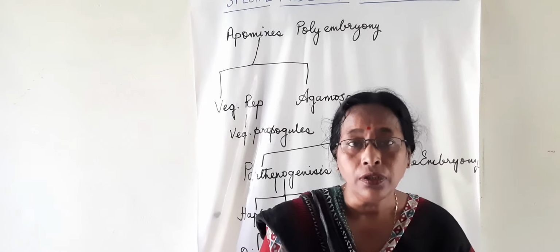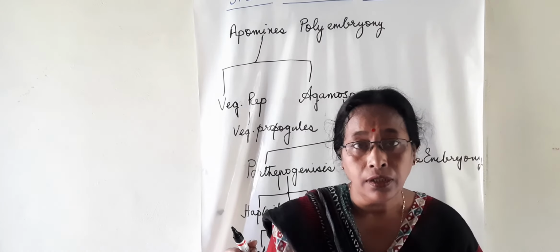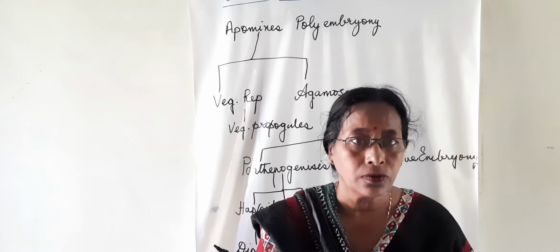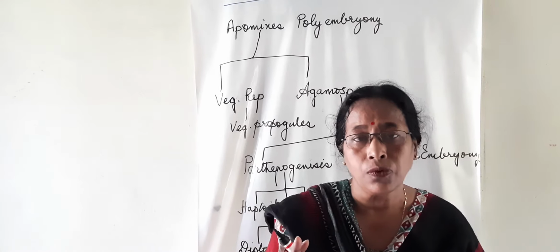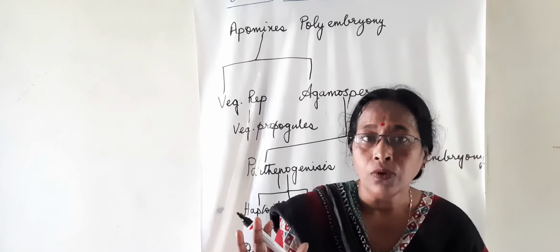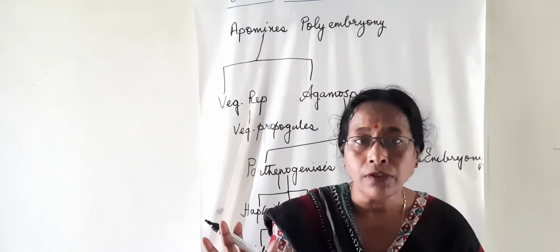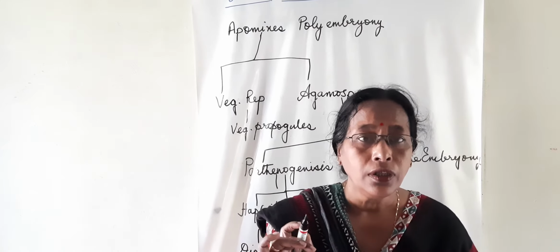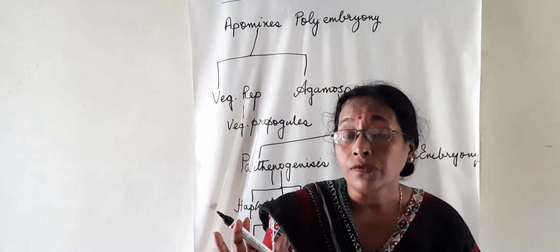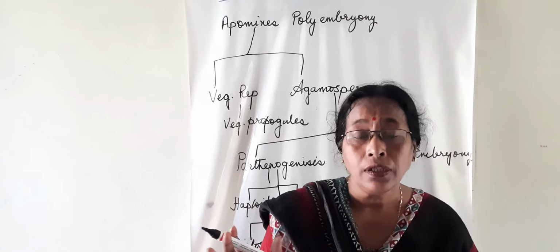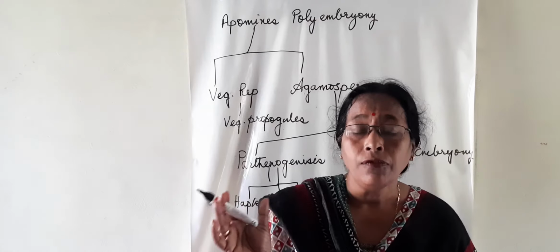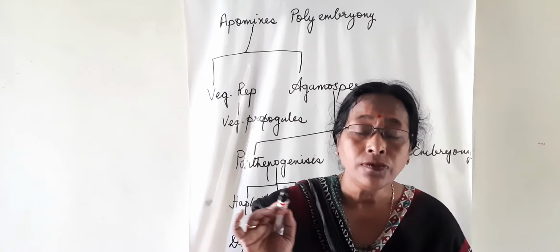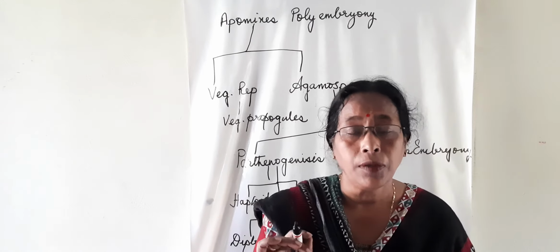In diplospory, the megaspore mother cell does not undergo meiosis and forms the megaspore. The megaspore forms the embryo sac which is diploid in nature. The egg cell which is present in the diploid embryo sac multiplies and forms the zygote which gives rise to a diploid embryo.